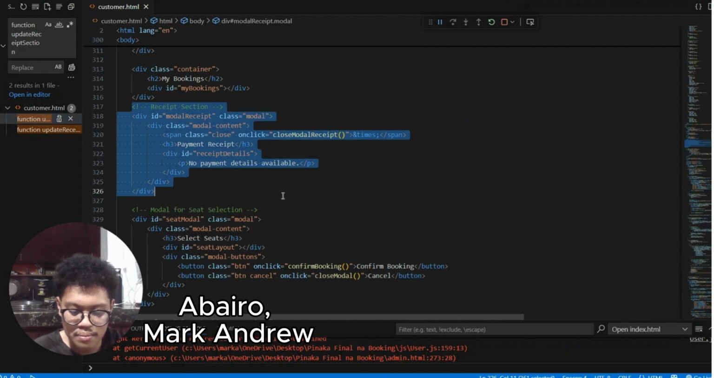This is where the receipt section will be shown after the payment is made. You can see the close button here will trigger the close modal receipt function to hide the modal. So the core function, updating receipt.